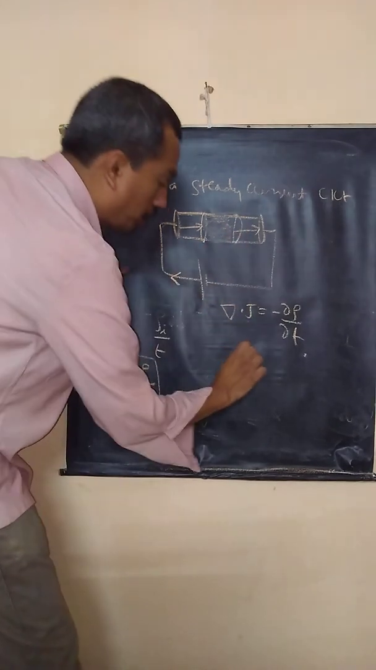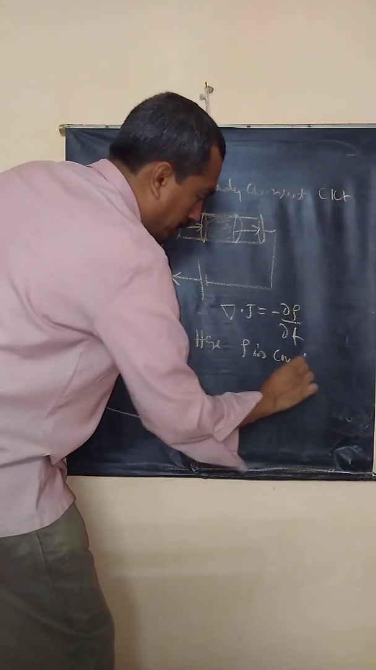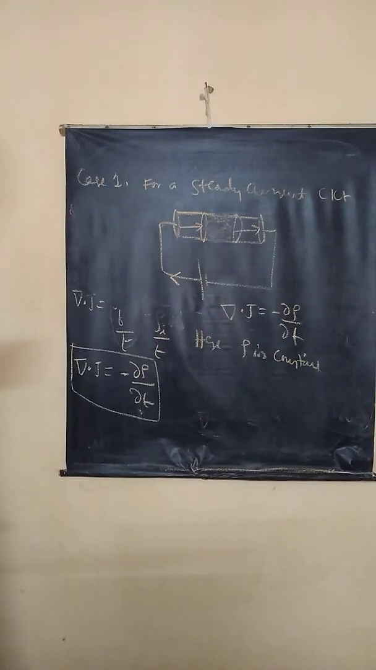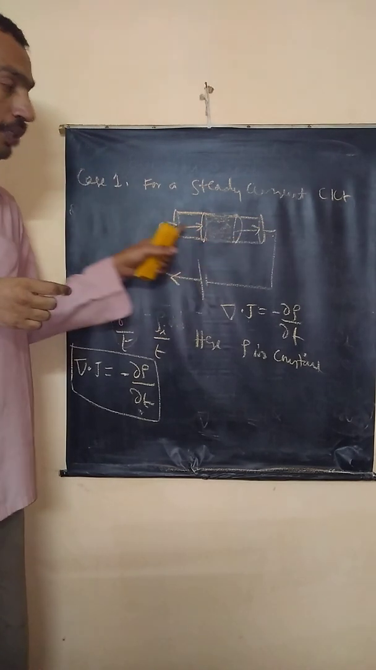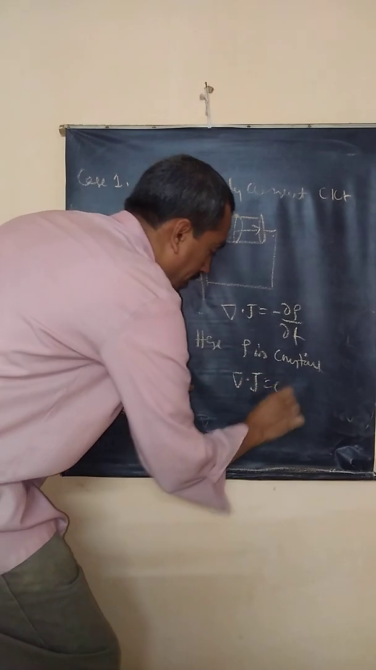Now here, rho is constant. In this problem, rho is constant. Charge per unit volume is not changing. Correct? In this volume, charge flowing out in a DC circuit is equal to charge entering. So rho is constant. Divergence is 0. Del dot J is 0.